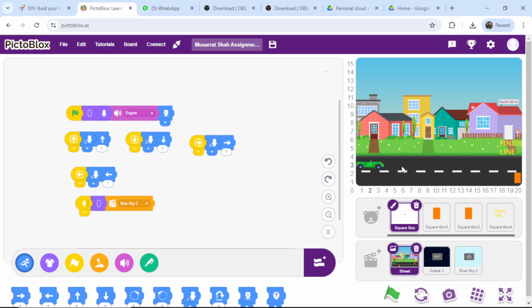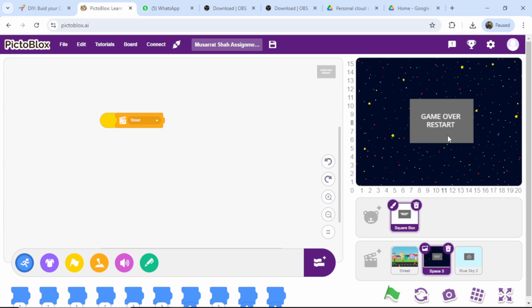Here you can obviously see the road, the car, this is the obstacle, and this is the finish line. If it hits the obstacle, the screen will appear, game over, and one can restart the game.